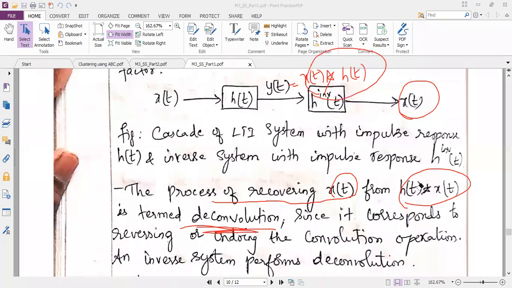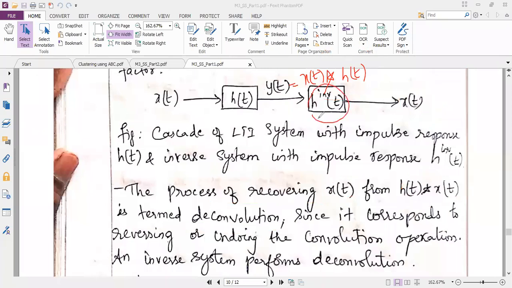Who will perform this deconvolution work? That is my next question. The inverse system will perform the deconvolution work. That's why the title is inverse system and deconvolution. This system is called an inverse system because it has the inverse impulse response. This inverse system performs the deconvolution such that I get my output as x of t, the same as the input. That is the concept behind this property.